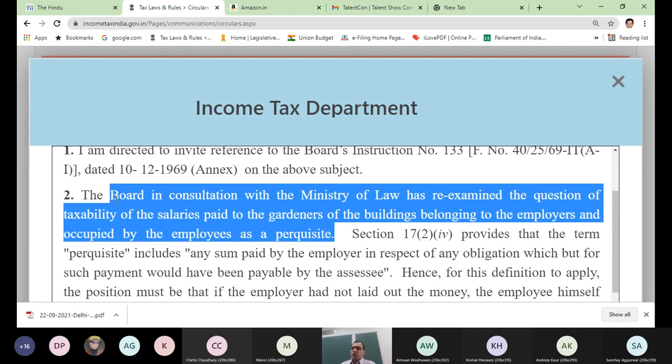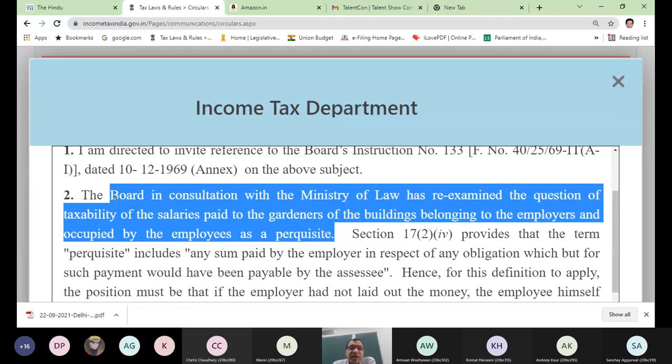Take an example only of this point. If my children are studying in a school, in any private school, suppose my children are studying. Whose obligation is this to pay the fees of my children? It's my obligation or my employer's obligation? My obligation, I guess. That means it is the employee's obligation to pay the fee of his or her children in the school.